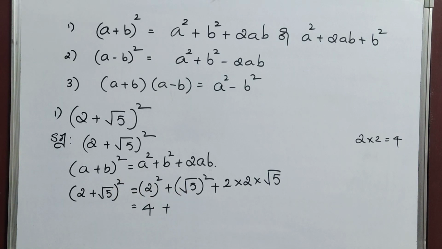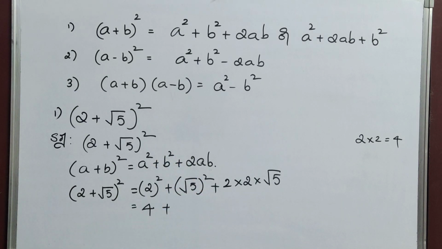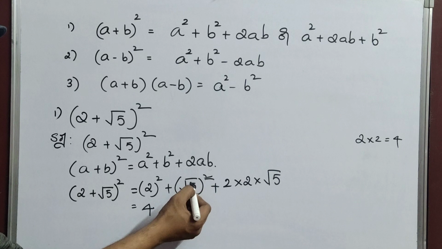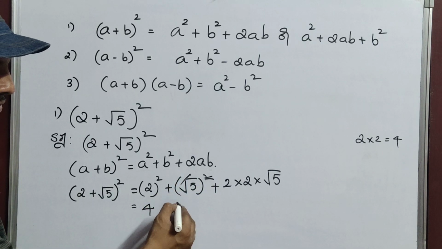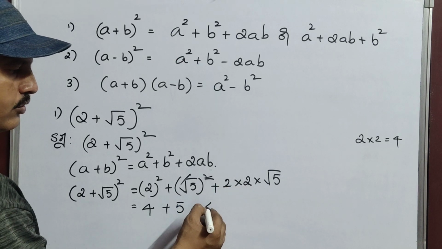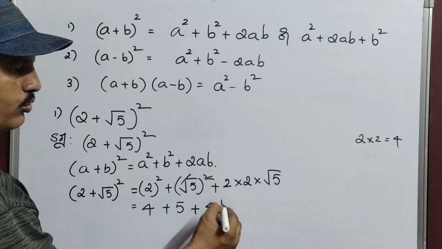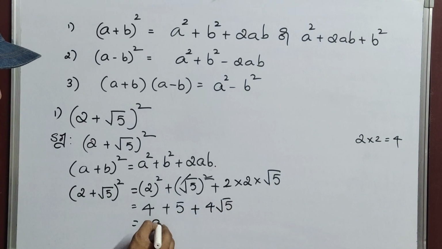As we discussed yesterday, when only root and only square is there on the whole square, you can cancel like this. So you can write answer 5 plus 2 2s are 4 into root 5, so 4 root 5. Now 4 plus 5, 9.